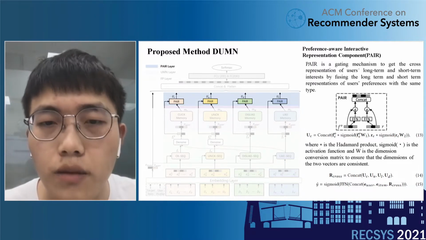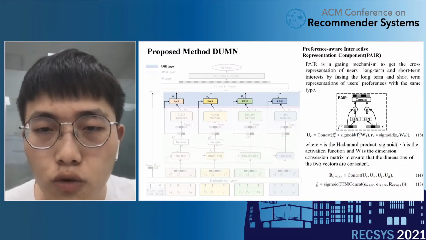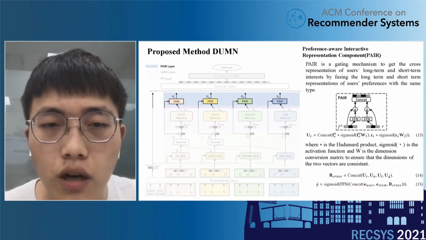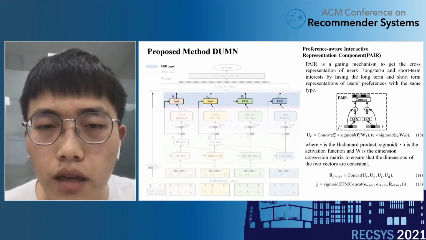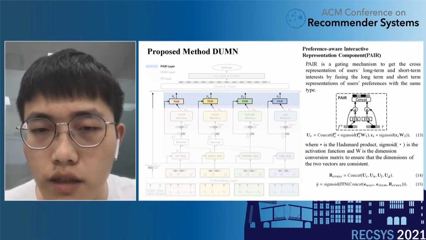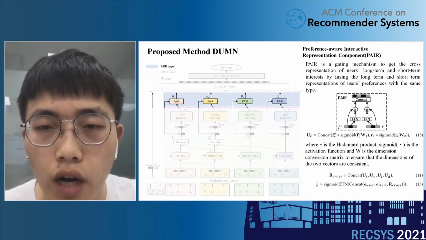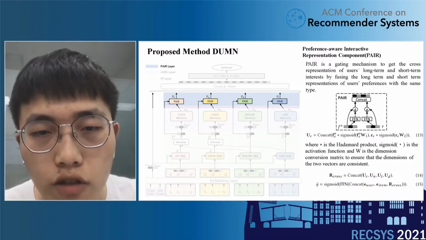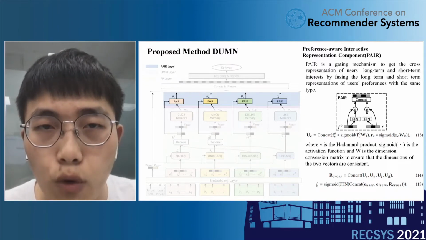Finally, we feed the embedding outputs of the user E-user, the embedding outputs of the target AD item E-item, and the deep cross-representation R-cross into a fully connected layer with a sigmoid function to generate the CTR prediction.